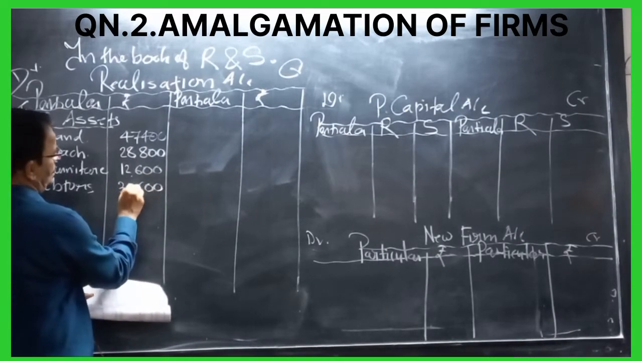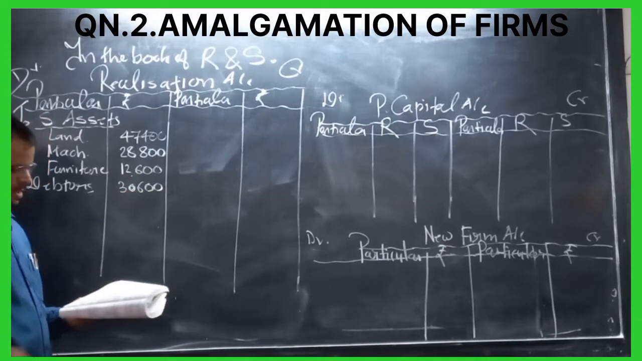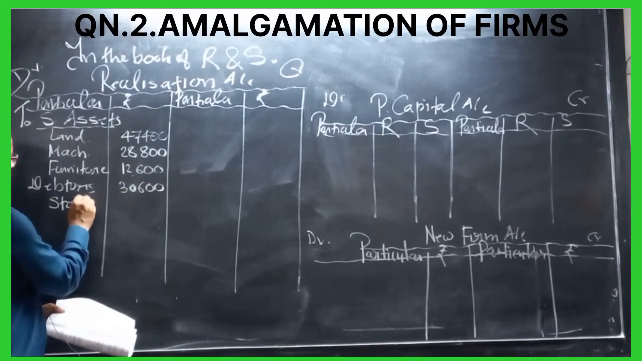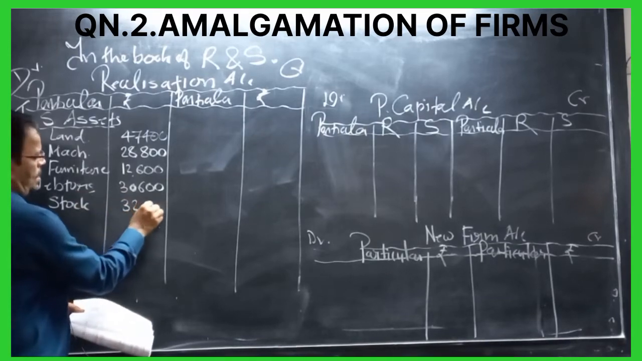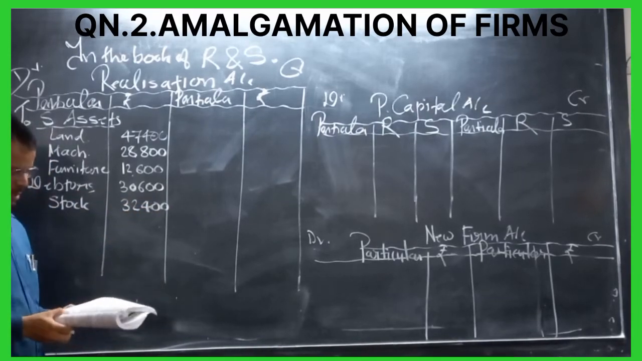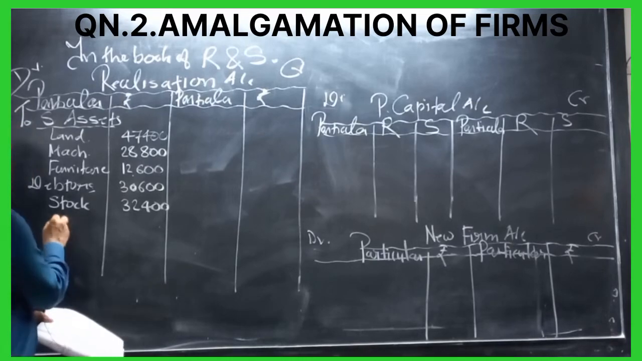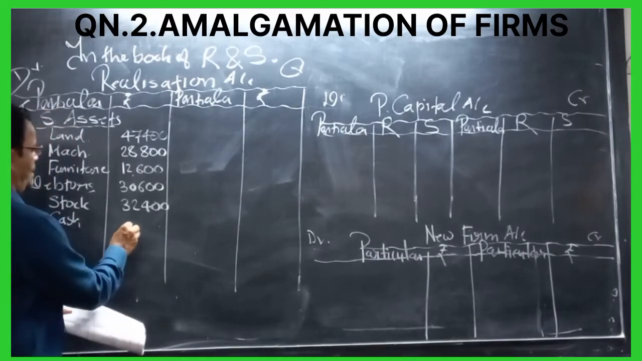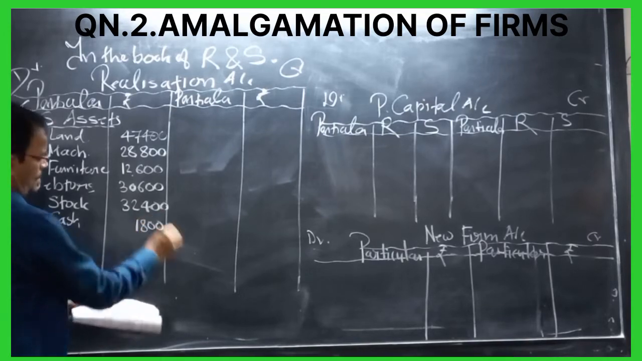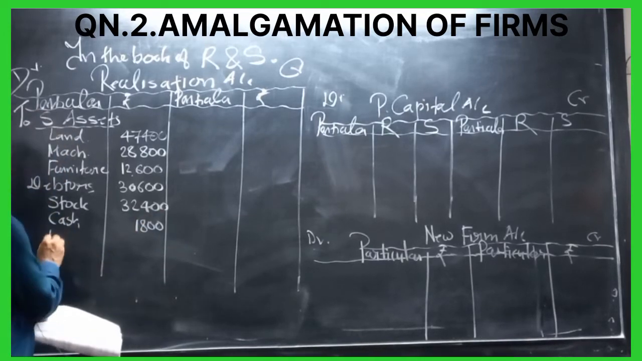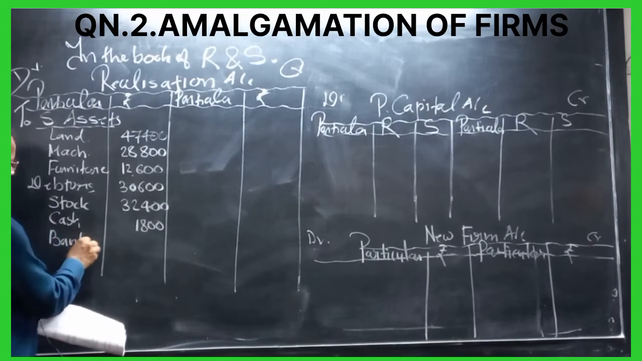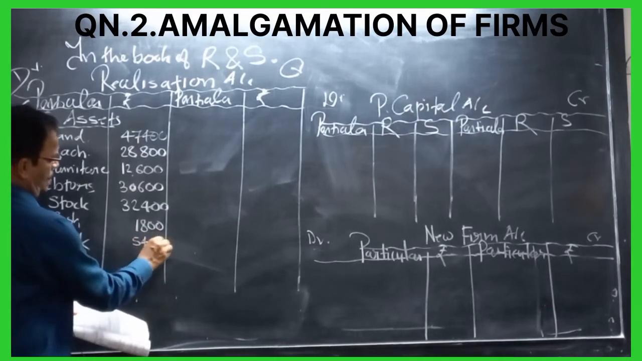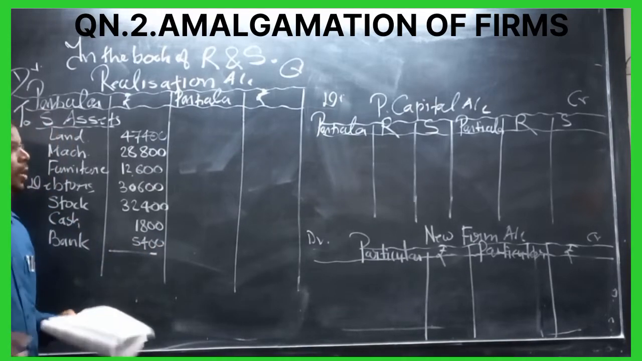30,600. Stock is given. 32,400. Cash is given. 1,800. Bank is given. 5,400. So these are all assets.